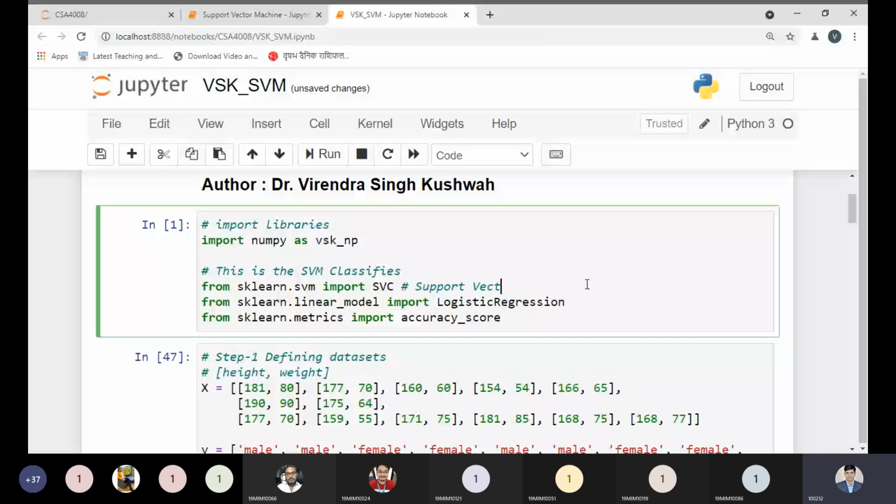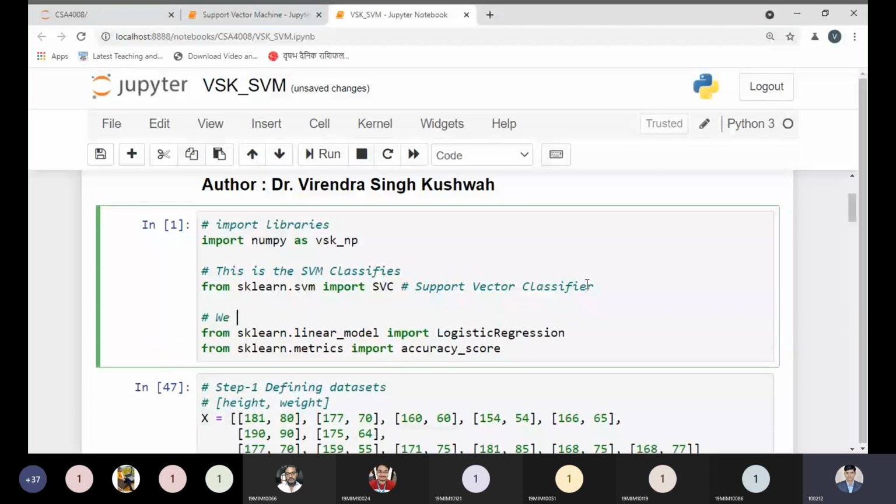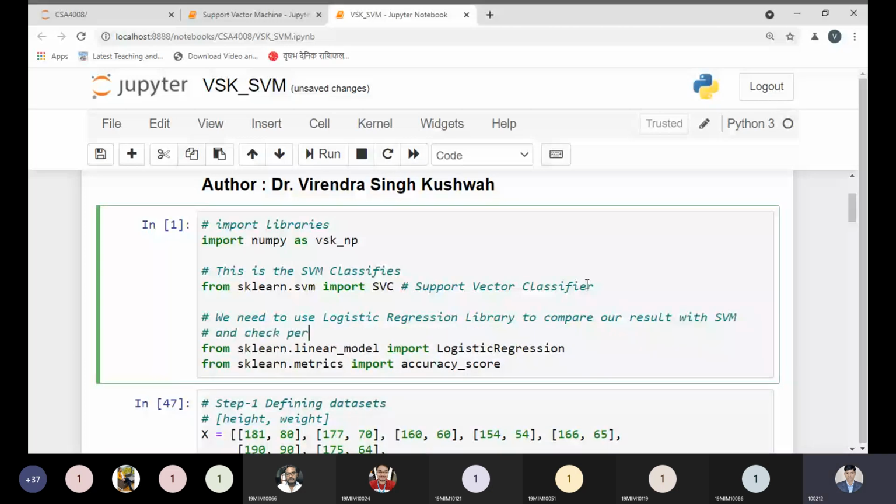And as I told you, here we will compare. What is our responsibility? We need to use the logistic regression library to compare our result with SVM and check the performance of both models.